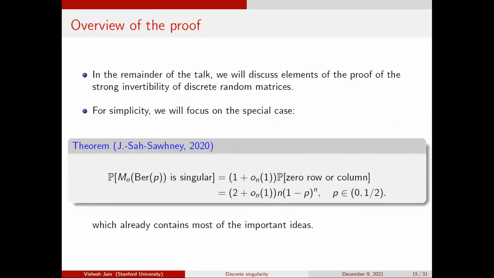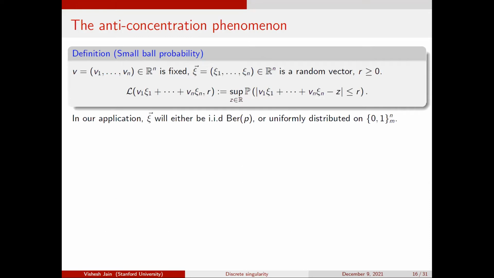Now, if you remember, I mentioned this problem about the singularity of random matrices where the rows are sampled from a slice, and now I'll say why that is useful here. Firstly, let me generalize this notion of atom probability from before. It's the same setup: v is my vector of coefficients, and the random vector is random. Earlier, I was asking what's the probability of this random walk taking on a particular value. Now we allow a little more room, and we fix a radius R: what's the most probability of lying in any given ball of radius at most R?